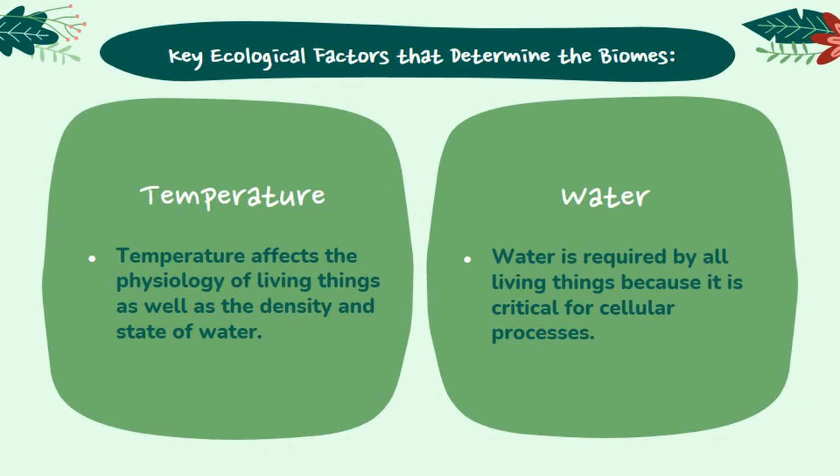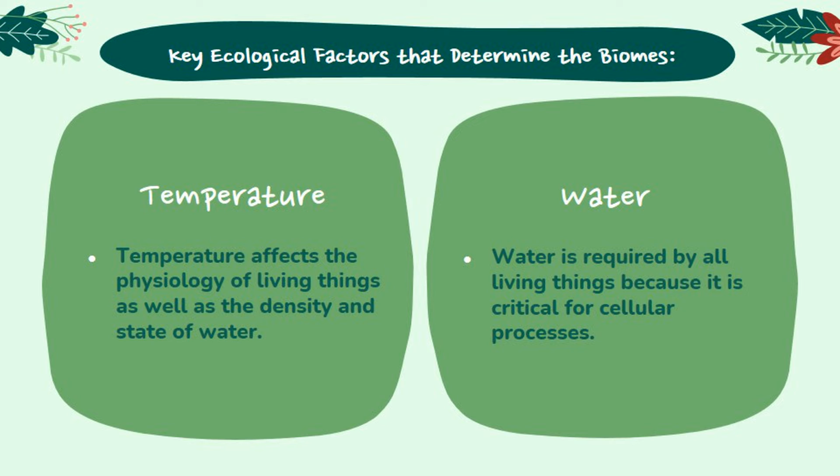The key ecological factors that determine the biomes are temperature and water, which are important abiotic factors that affect species distribution. Temperature affects the physiology of living things as well as the density and state of water. It exerts an important influence on living organisms because few can survive at temperatures below 0 degrees Celsius due to metabolic constraints. It is also rare for them to survive at temperatures exceeding 45 degrees Celsius. This is a reflection of evolutionary response to typical temperatures. Temperature can limit the distribution of living things.